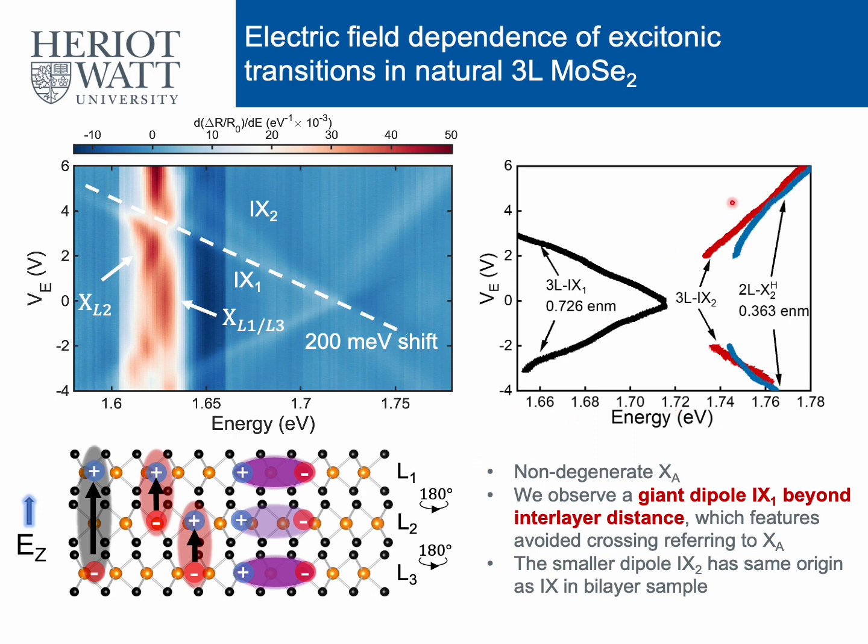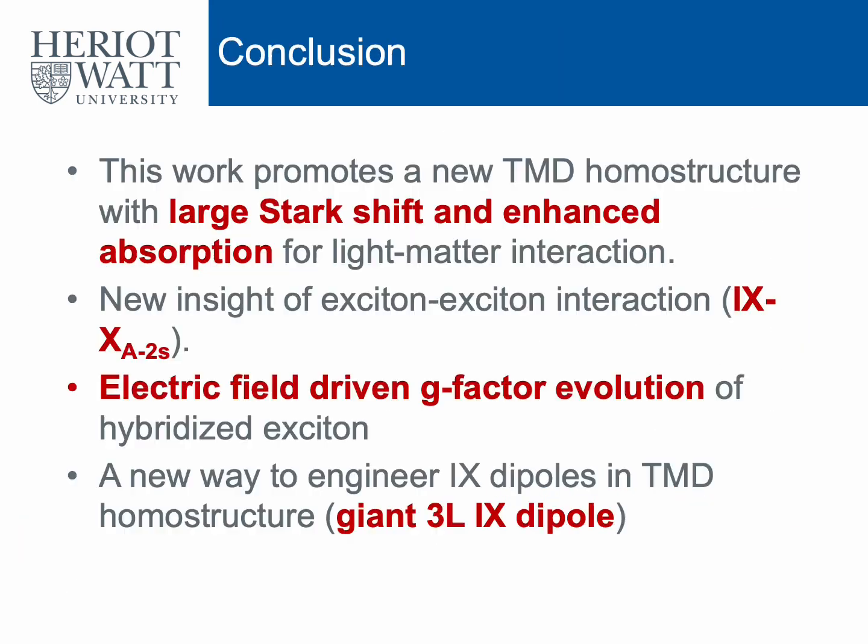And they have distinct stacking orders for X2 and X1, which are AB stacking and A stacking, respectively. So overall, in this work, we promote a new type of TMD homostructure which possesses a large Stark shift and enhanced absorption for future light-matter interaction applications. And also, we provide a new insight for exciton-exciton interaction, as well as a new way to engineer a big dipole in trilayer samples. That's it.